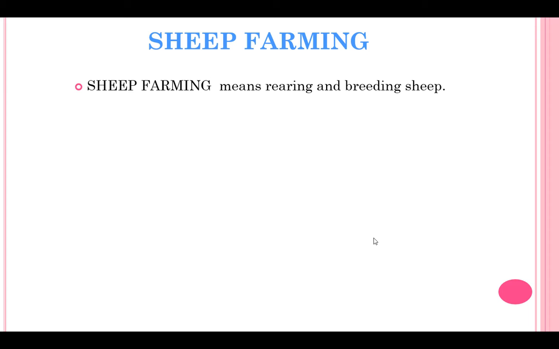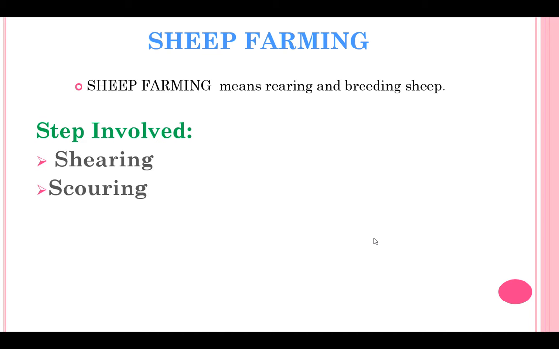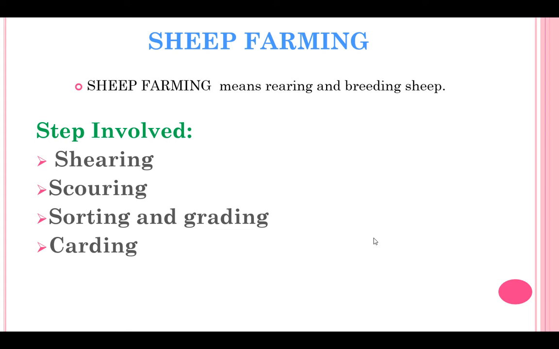Okay, next, we have some steps involved in production of wool. Which are those steps? Shearing, scouring, sorting and grading, carding, and last is spinning and weaving. These 5 steps are involved in the production of wool.